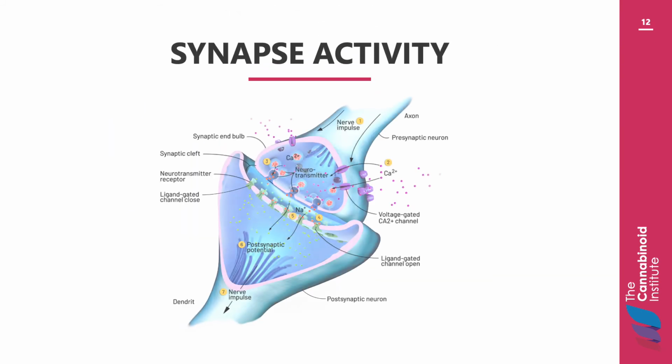A synapse is the space in which one nerve speaks to another through the release of neurotransmitters. In most cases, the neurotransmitter is released from the presynaptic neuron and acts on the postsynaptic neuron, causing either excitation or inhibition of that cell. Within the ECS, however, that process is reversed. The neurotransmitters anandamide and 2-AG are released from the postsynaptic neuron and work in reverse on the presynaptic neuron in a process known as retrograde signaling.